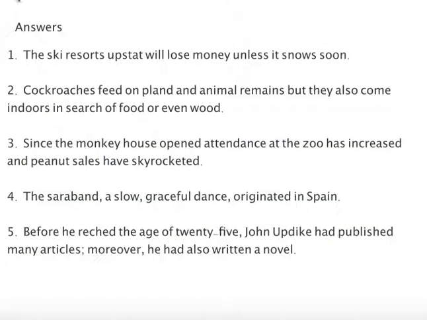Look at number 1. The jet ski resorts upstate will lose money unless it snows soon. That's our independent clause. It could stand on its own. The second part is our dependent clause. It cannot stand on its own because we have a subordinator right here. Because we have an independent and a dependent clause, this is a complex sentence.